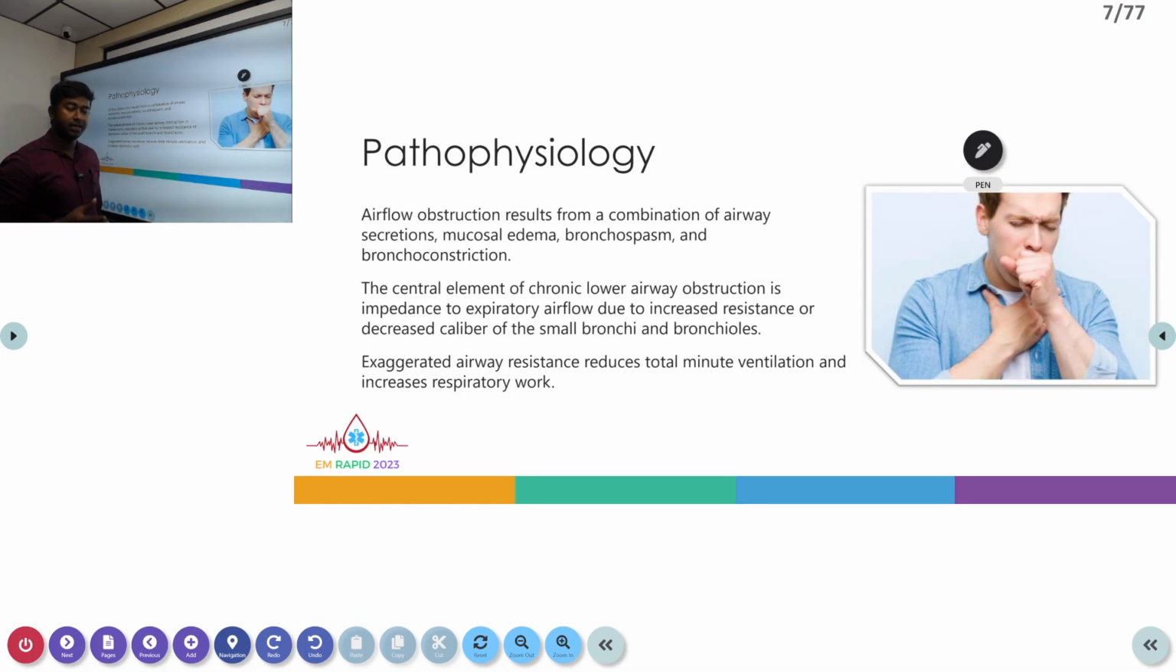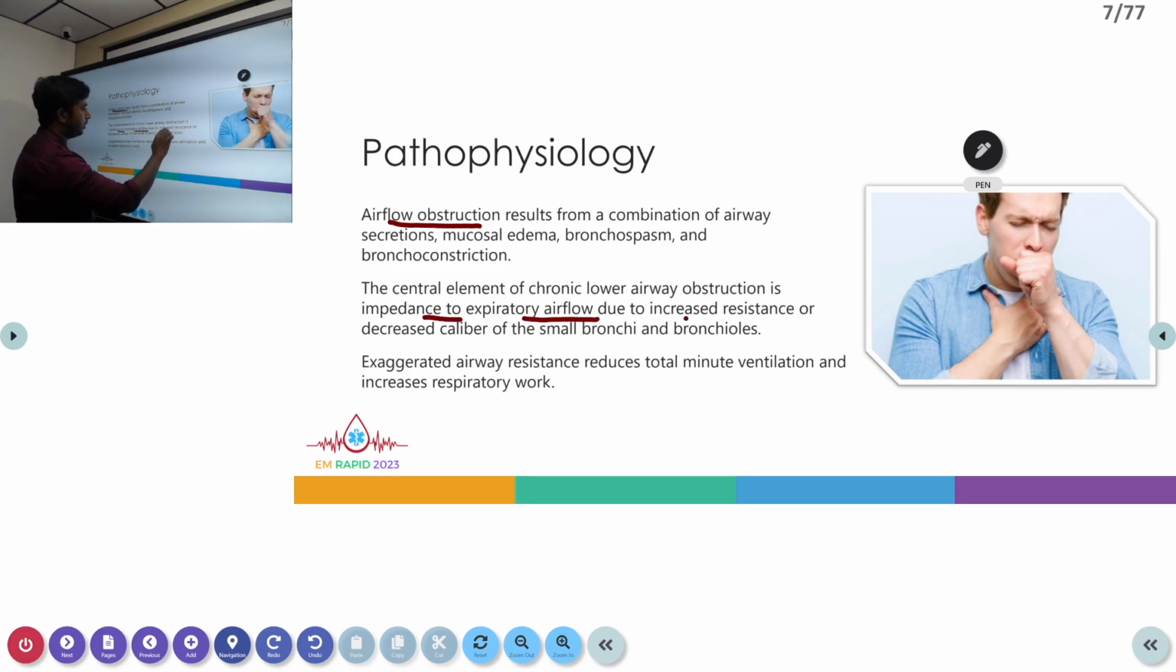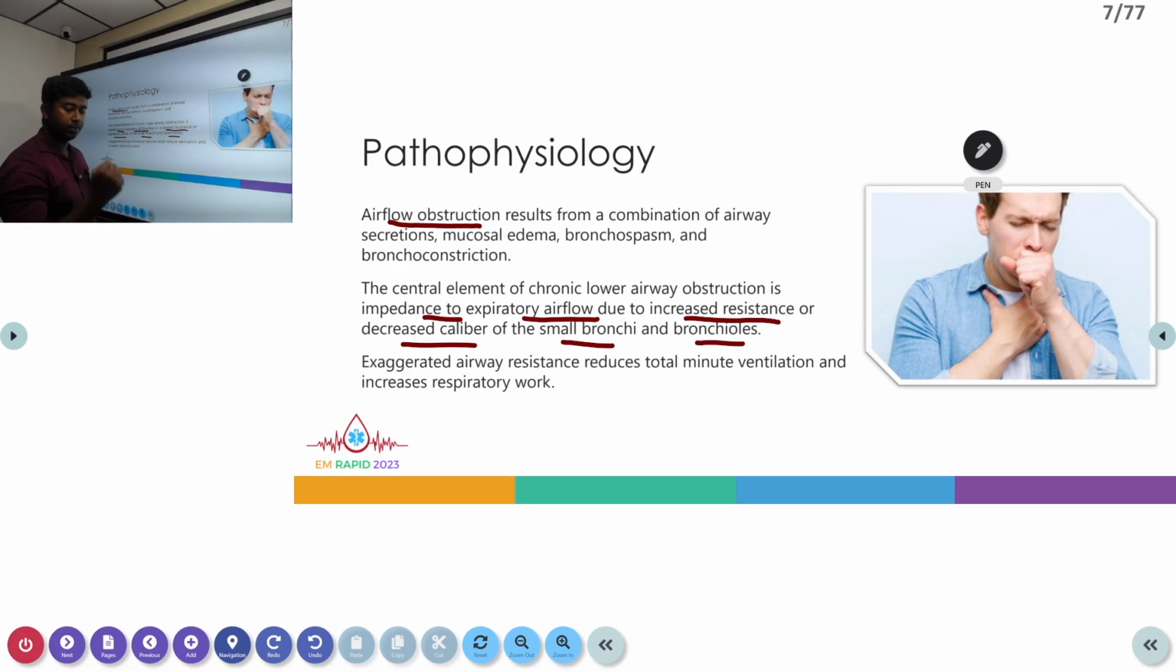Pathophysiology: COPD is basically an inflammatory response of the lungs to various noxious substances, and it results in airway obstruction from a combination of airway secretions, mucosal edema, bronchospasm, and bronchoconstriction. The central element of the chronic lower airway obstruction is impedance to expiratory airflow, due to increased resistance from the decreased caliber of the small bronchi and bronchioles. This exaggerated airway resistance can reduce the total ventilation of the patient and also increase the respiratory work.